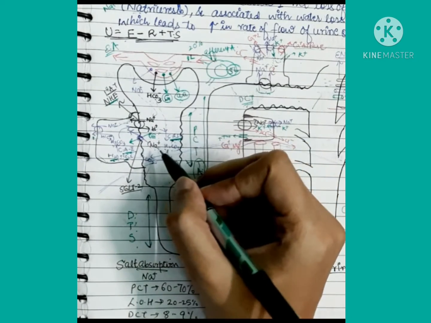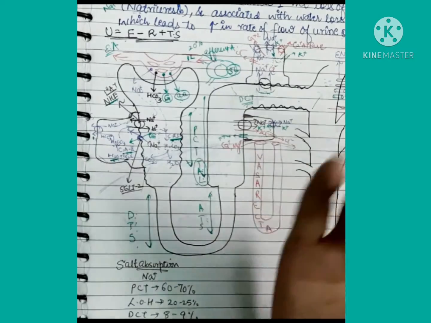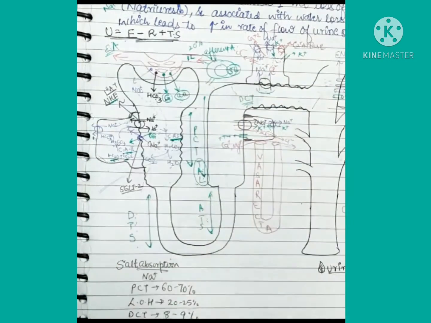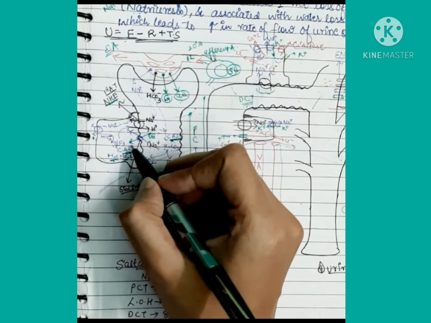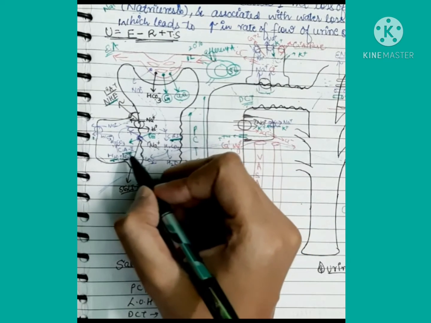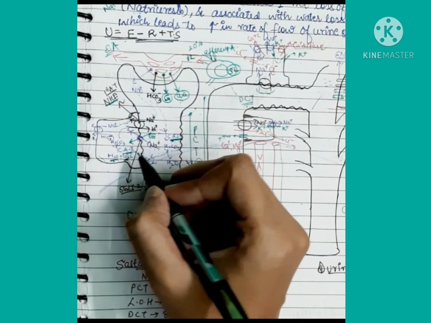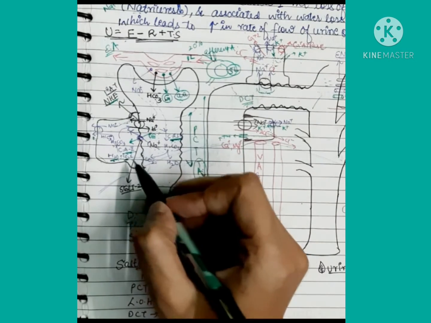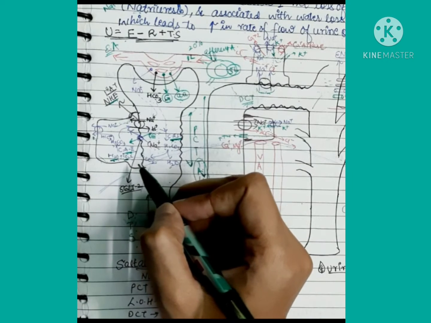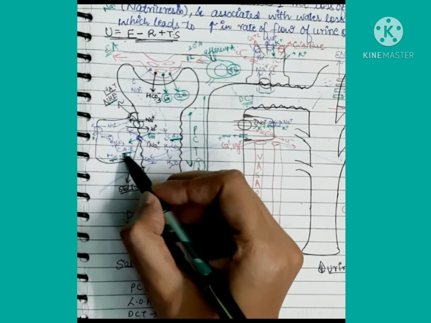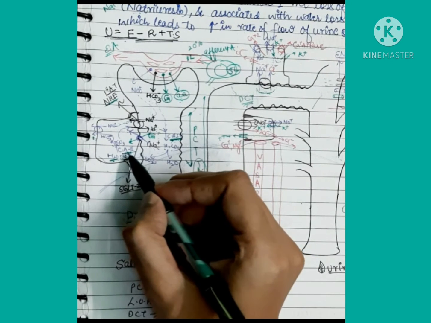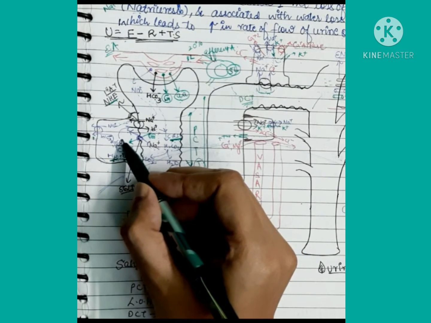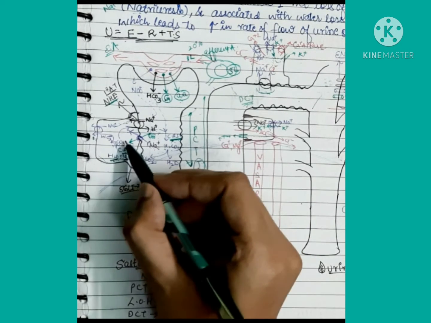What does it do? Subsequently I will be teaching you in more detail, but I am explaining some basics. Carbonic anhydrase inhibitors are drugs like acetazolamide, dorzolamide, brinzolamide, and so on. There are so many CA inhibitors, which means carbonic anhydrase inhibitors. What they will do is inhibit CA2, meaning the carbonic anhydrase 2 enzyme. When carbonic anhydrase 2 enzyme is inhibited, H2CO3, which is carbonic acid, will not be formed.